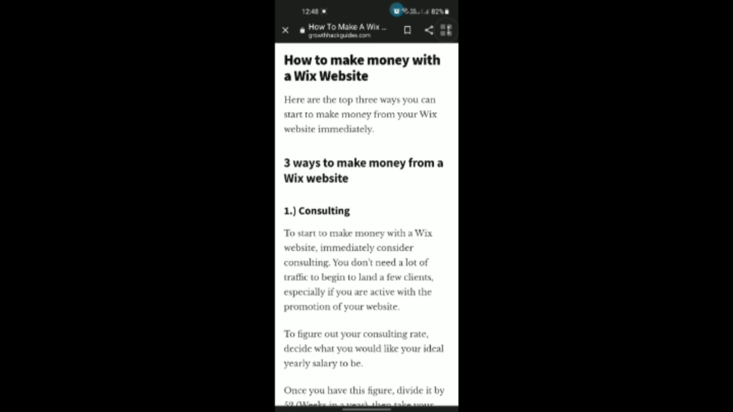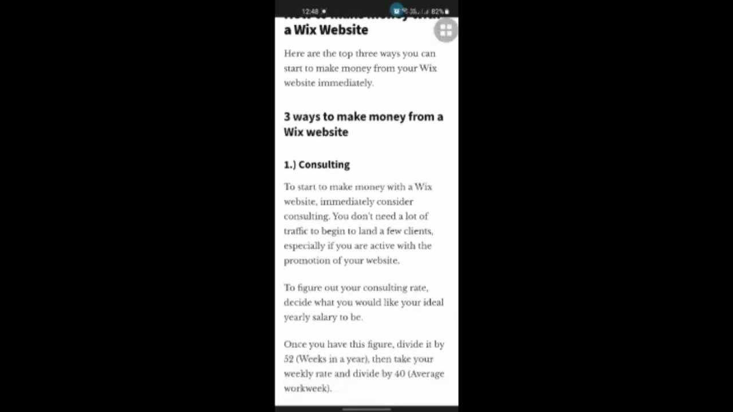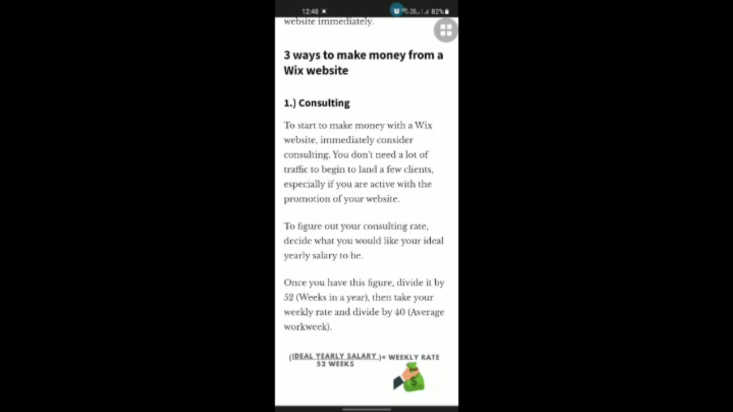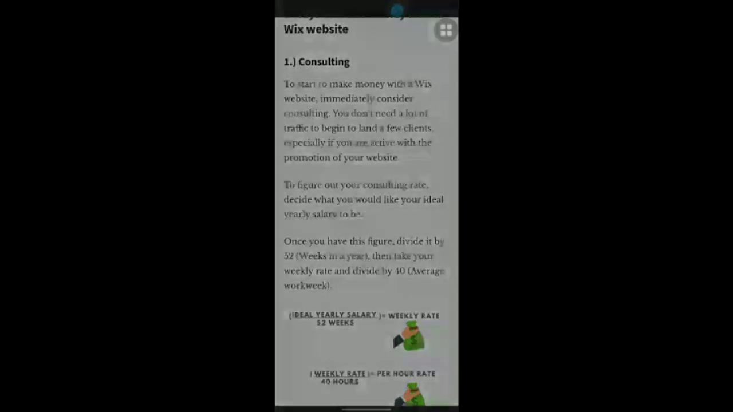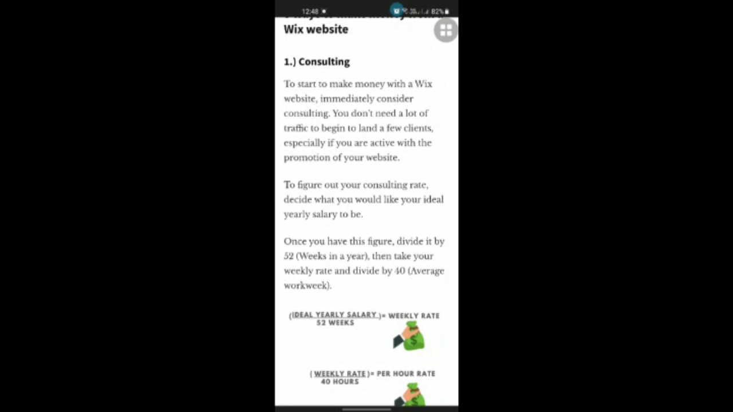To start to make money with a Wix website immediately, consider consulting. You do not need a lot of traffic to begin to land a few clients, especially if you are active with the promotion of your website. To figure out your consulting rate, decide what you would like your ideal yearly salary to be. Once you have this figure, you divide it by 52 weeks in a year. Then take your weekly rate and divide by 40, the average work week.